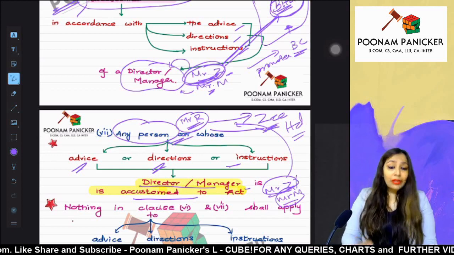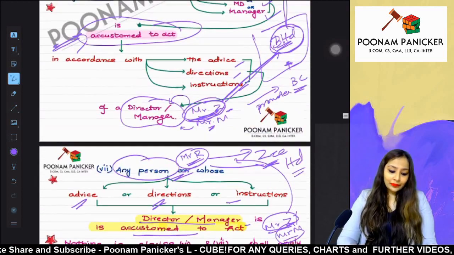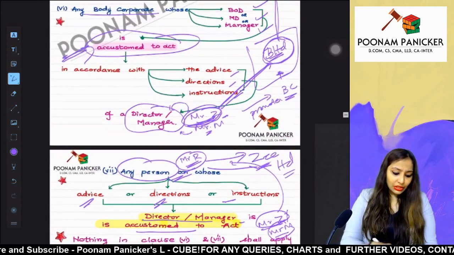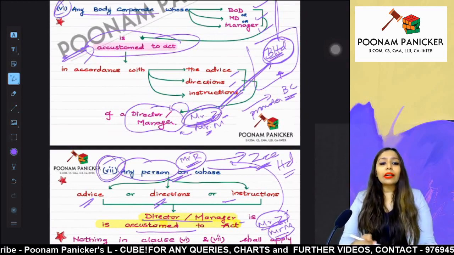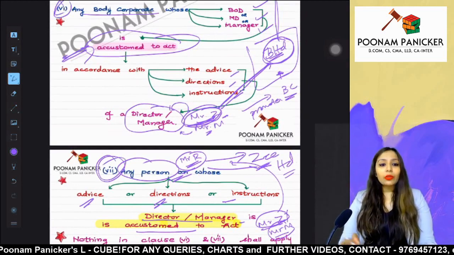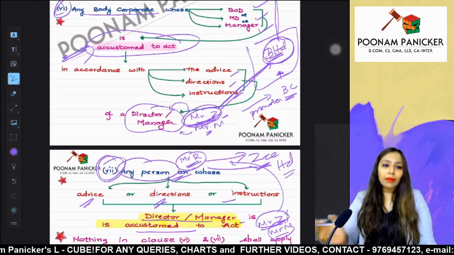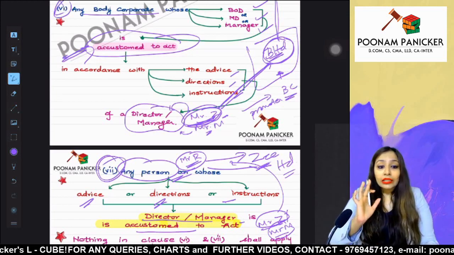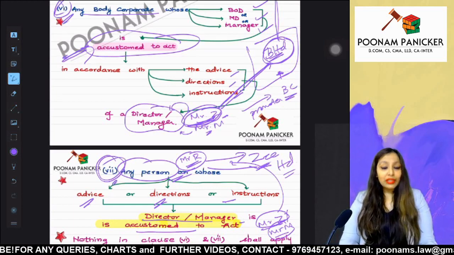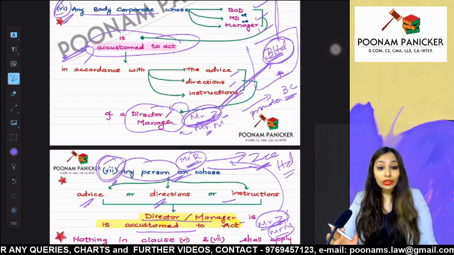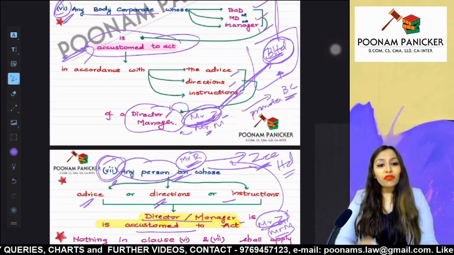Fine. But guys, always remember that this advice is given because they have some kind of a relationship, say they are promoters or whatever is their relationship, some level of personal relationship. But nothing in this clause, that is point number 6 and point number 7, is going to apply in a situation where the advice given is in professional capacity.